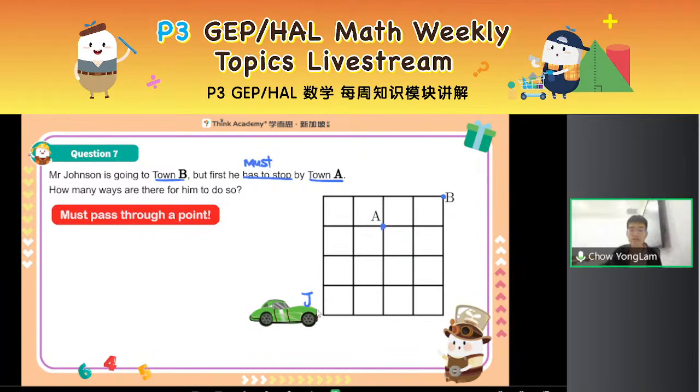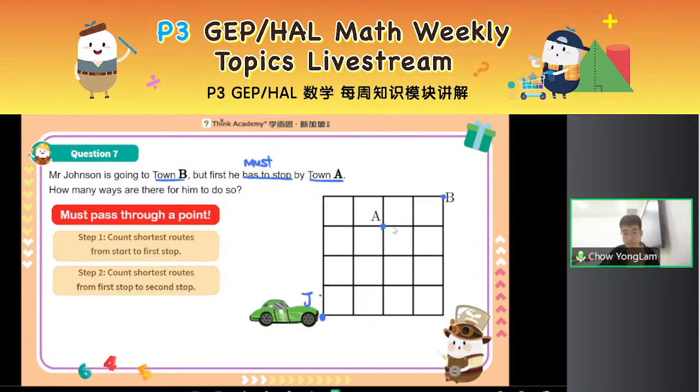Because are we going from our starting point over here to town B straight away? No, we have to go from our starting point to town A and then to town B. So when the question says you must pass through a point, essentially you are splitting your journey, your entire shortest path, into two parts. First, you start from the starting point and go to the first stop, which is A. So from start to A, and then continue from A to B. So you are splitting this into two parts.